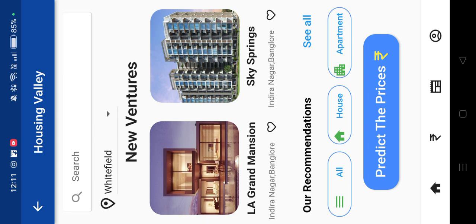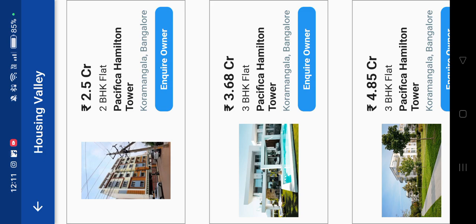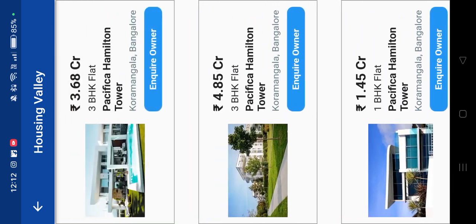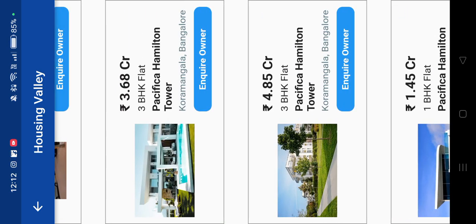And in case the customer likes a particular society or a particular apartment, he could just save it, or add it to the wish list, which we're currently developing. Then coming to our recommendation sector, we have the houses, where you could see different kinds of houses which are newly listed on the market, so that we can even see the prices for each. And we have the apartment size, the total BHK in the apartment, the name of the apartment, and to be specific, the location where the apartment is located.